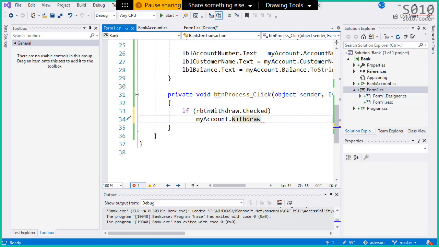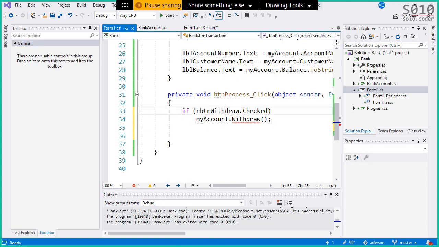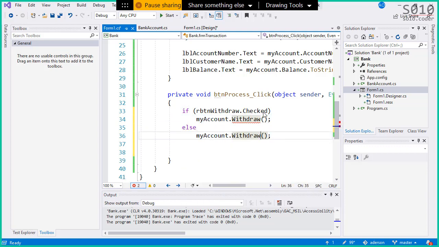Now, Fabio, I will try to simplify this a little bit because I think it can be simplified. If withdraw is checked, we're going to do withdraw. Let me ask you this: do I need to check if deposit is checked, if I already know that withdraw is not checked? I don't, because it's either one or the other. So to make it very simple, we can just do an else here. The else will say, okay, if it's not checked, it means that it's a deposit.